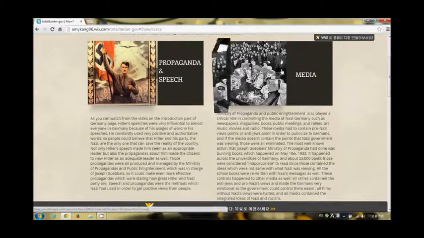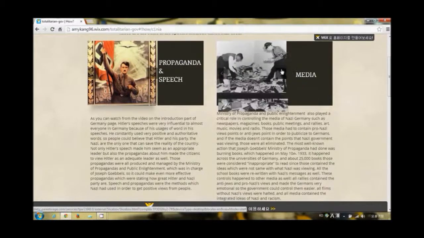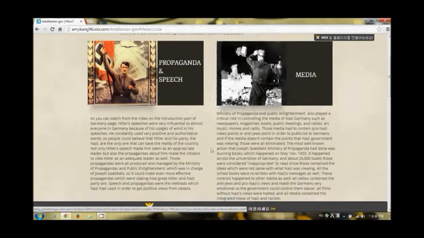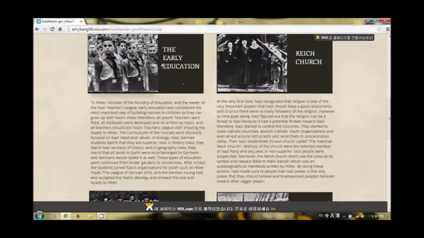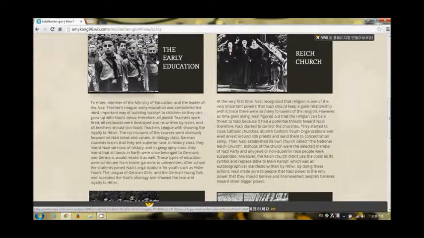All media had to contain pro-Nazi views or anti-Jewish views in order for it to be publicized to the Germans. When it contained neither of these ideas, they were all eliminated. The third control is education. Early education was considered the most important way of building Nazism in children, so they can grow up with Nazi views. Then there are the churches, which the Nazis had created. Bishops of the church were selected members of the party, and any Jews or non-superior race people were suspended.